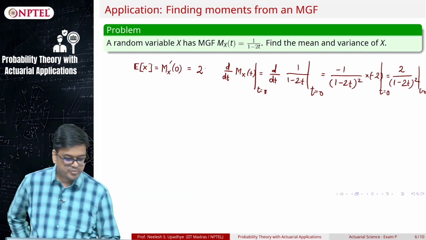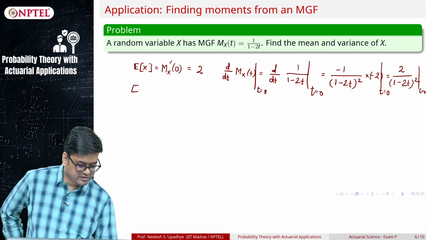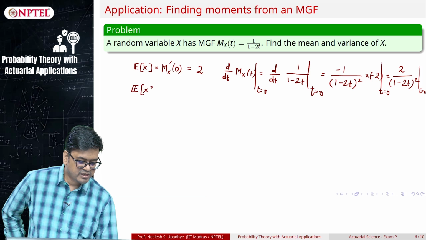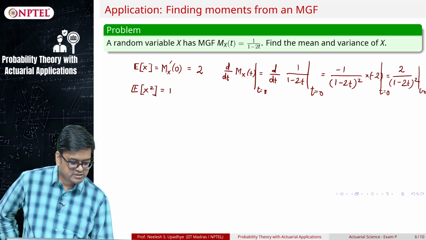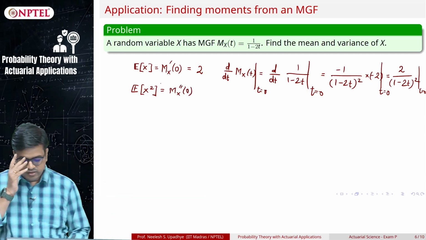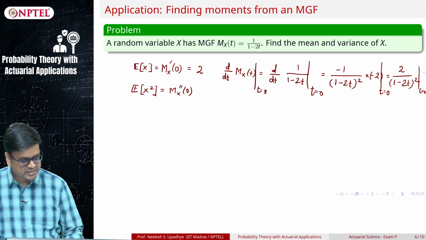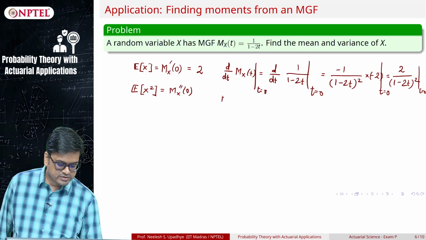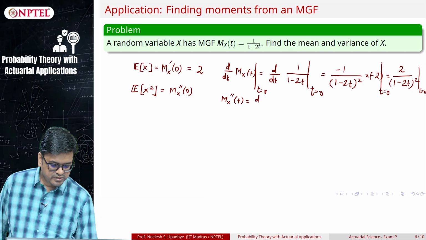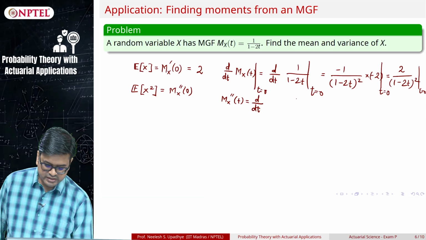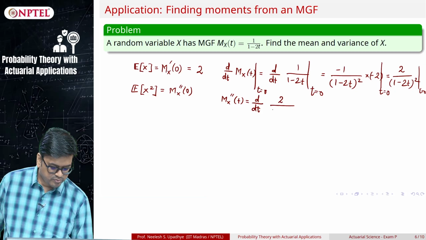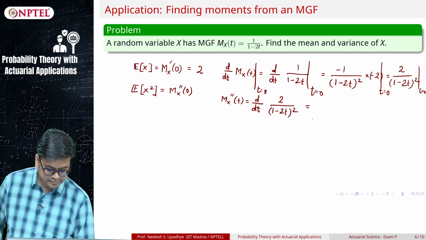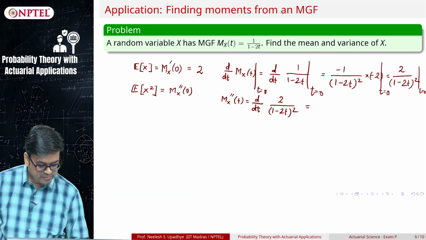Okay. Can I compute variance? Yes, I can actually, but I have to compute expected value of x squared first, which is mx double dash of 0, right. How will I compute? I already have the answer for mx dash. So I will again use mx double dash of t is equal to d dt of mx dash of t, which is 2 upon 1 minus 2t squared.